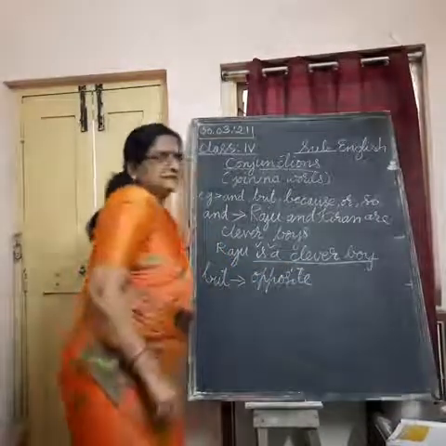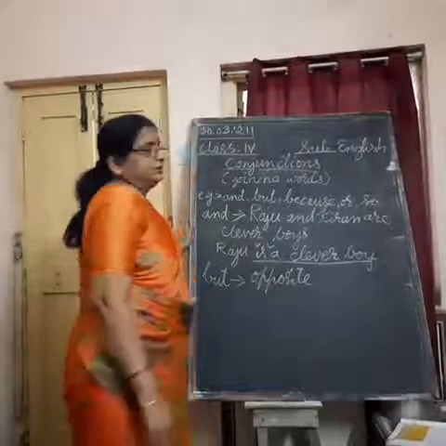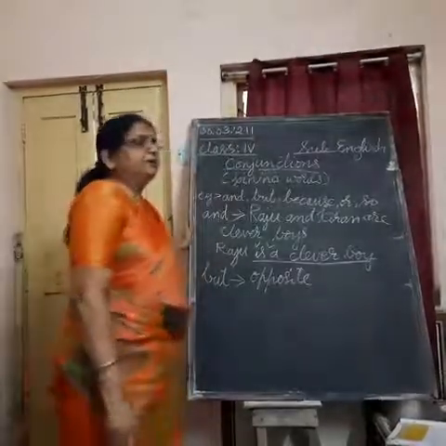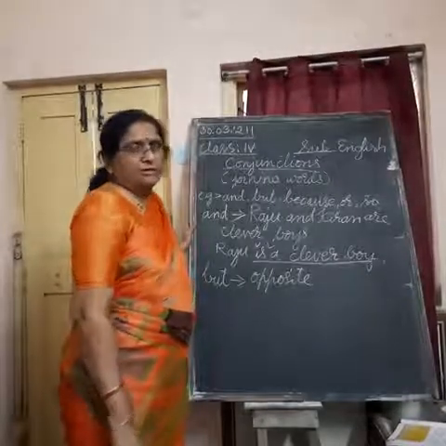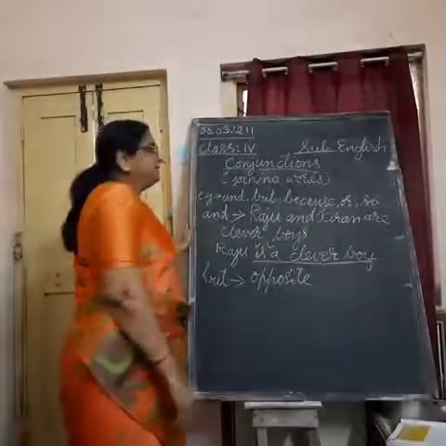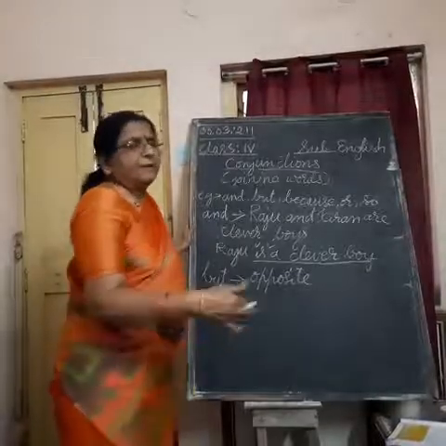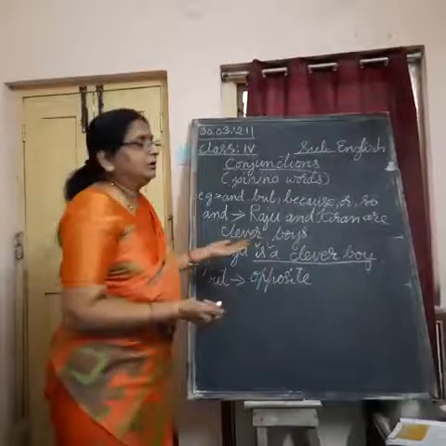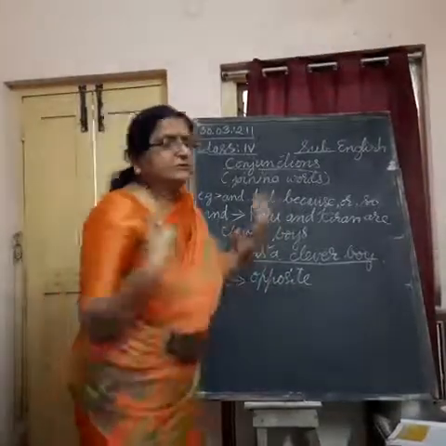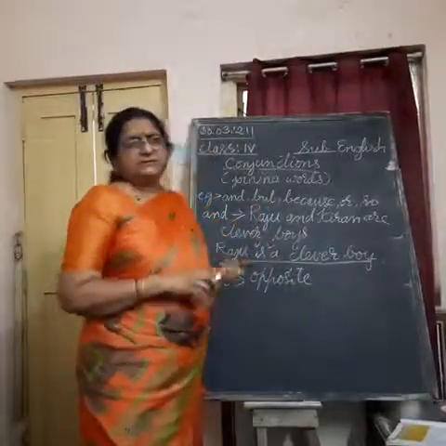Both the sentences carry opposite meanings. Understand? Mango tree is a short tree. Coconut tree is a tall tree. Mango tree is a short tree, but coconut tree is a tall tree. Here, short and tall have opposite meanings. Understand?